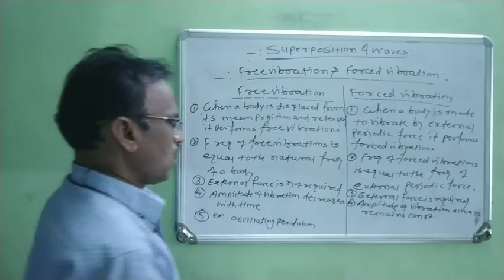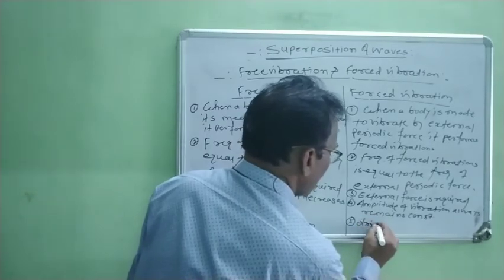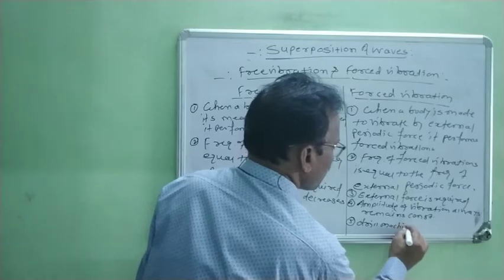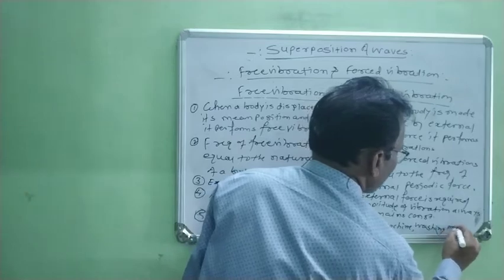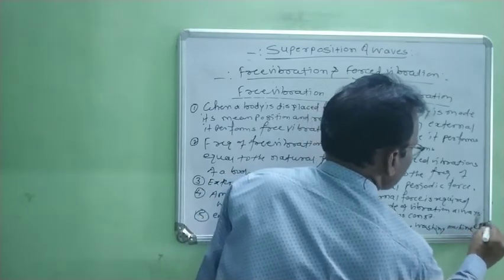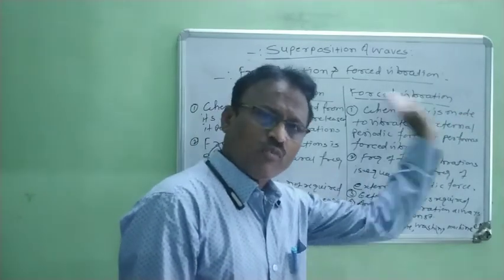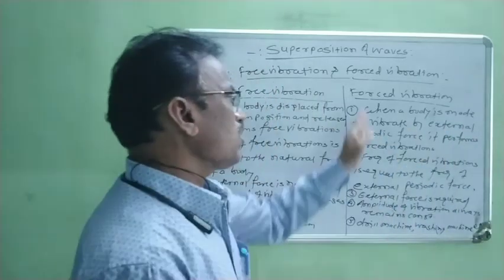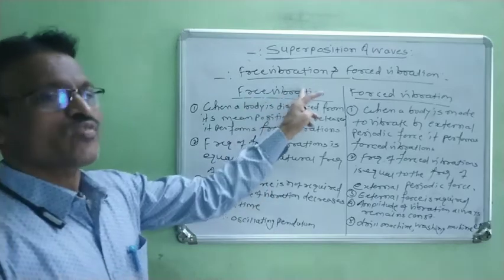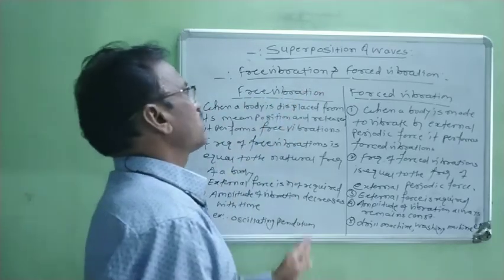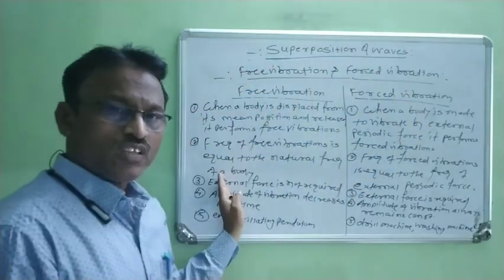For forced vibration, we consider a drill machine, or washing machine, etc. All musical instruments like violin, sitar, tanpura, etc. are examples of forced vibration, and the oscillating pendulum is the example of free vibration. In this way, today we discussed free vibrations and forced vibrations, harmonics and overtones.